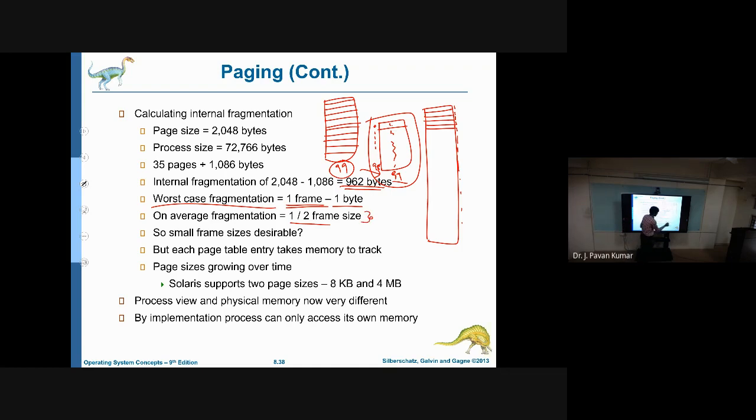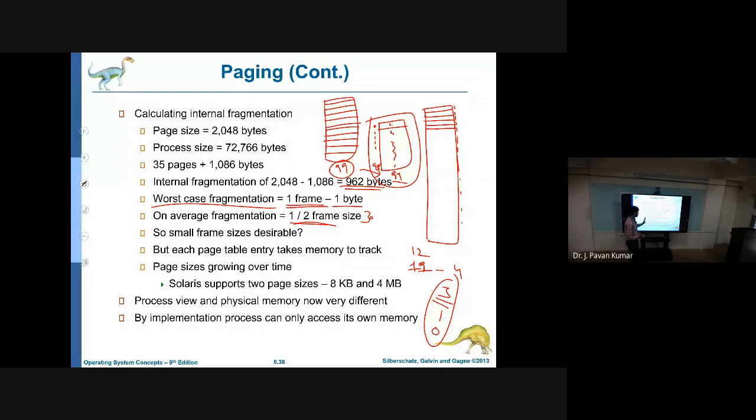Like you consider 9 and 4 as we have dealt earlier. Internal fragmentation was 3. Suppose you consider 11 and 4, then internal fragmentation will be 1. 12 and 4, internal fragmentation will be 0. Like this, if you average it, then it will come as half of the frame size most of the times. Okay. So whatever the frame size that we have chosen, that will decide how much internal fragmentation we may incur.